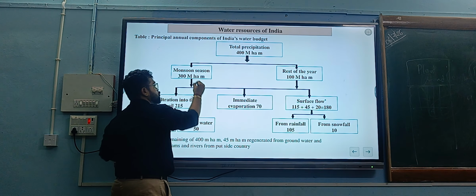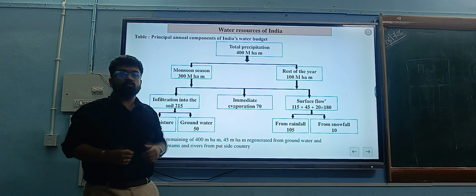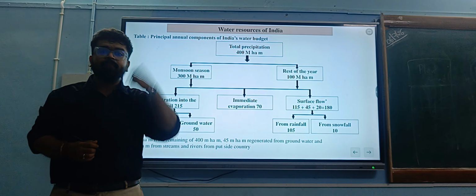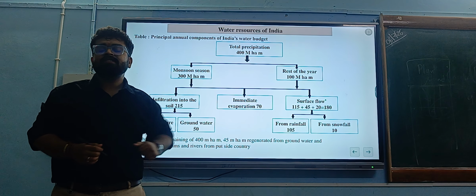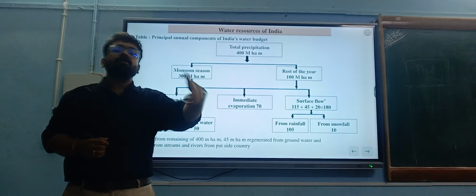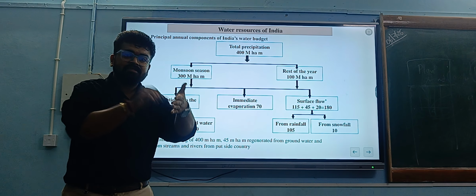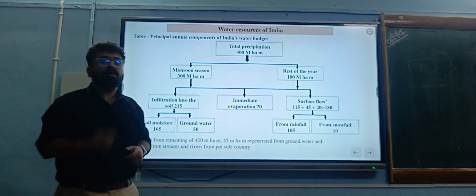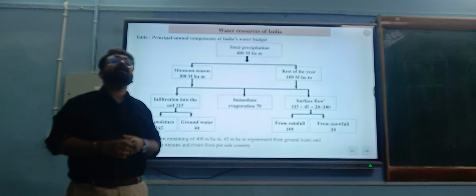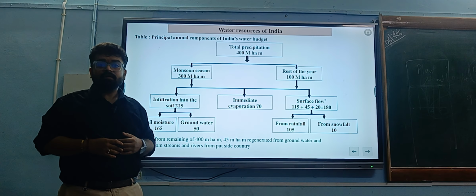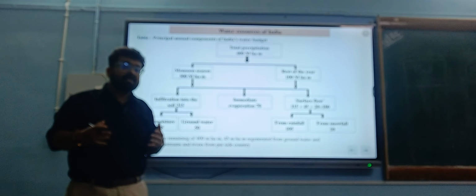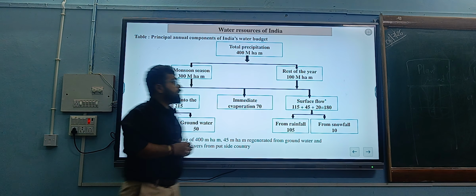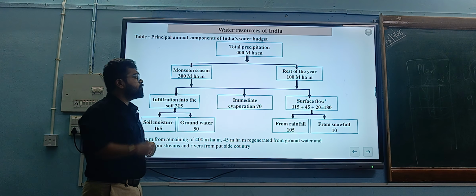See, the major contribution is from the southwest monsoon. If this fails, the country will be under threat, because when we see our data, 18.6 percent of the GDP of our country is mainly dependent on agriculture. If this agriculture fails, our GDP will fail, because 70 percent of Indian agriculture depends on the monsoon. So we call Indian agriculture a gamble with the monsoon. And the rest of the year will get 100 million hectare meter of rainfall.